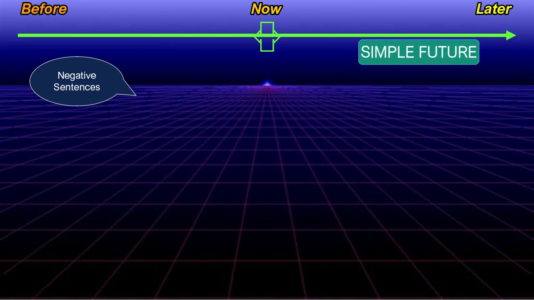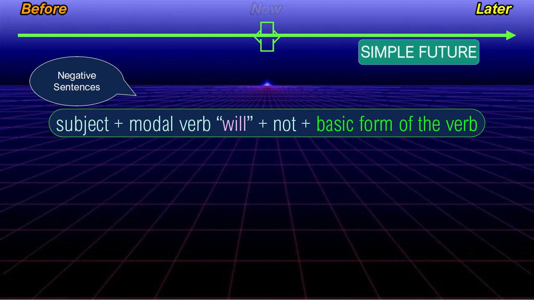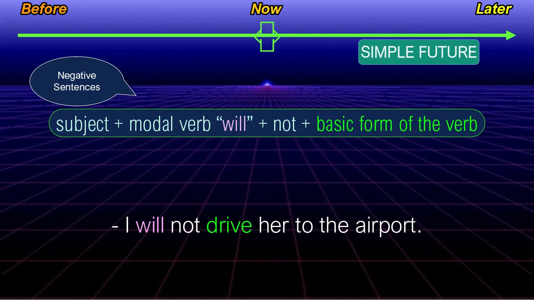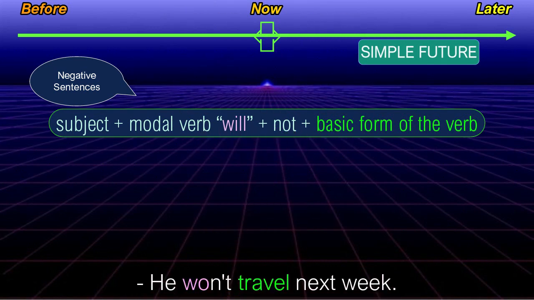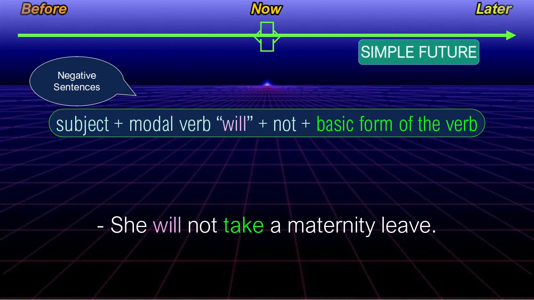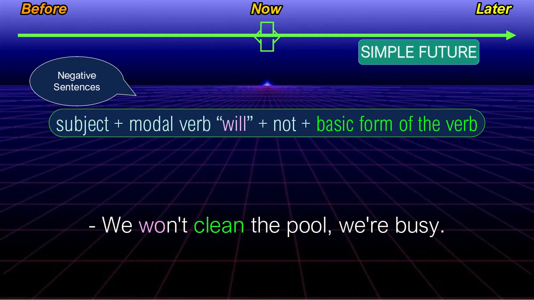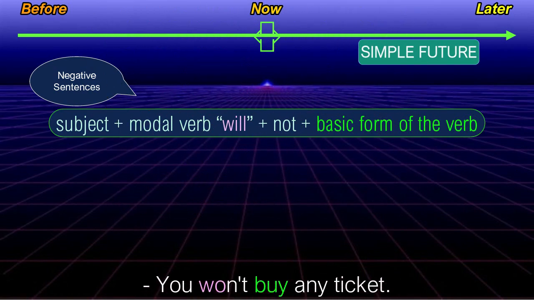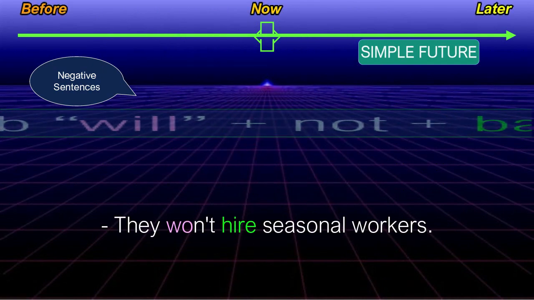The structure of the simple future negative form is subject plus modal verb will plus not plus basic form of the verb. I will not drive her to the airport. You won't help them. He won't travel next week. She will not take maternity leave. It won't be shipped by plane. We won't clean the pool, we're busy. You won't buy any ticket. They won't hire seasonal workers.